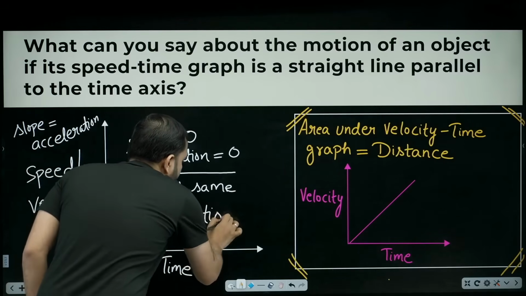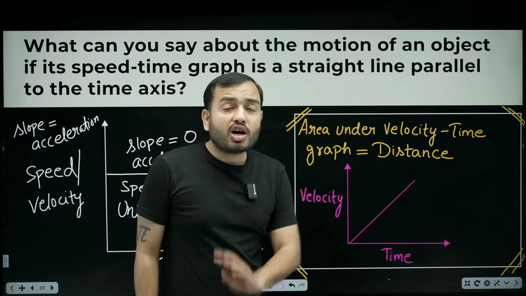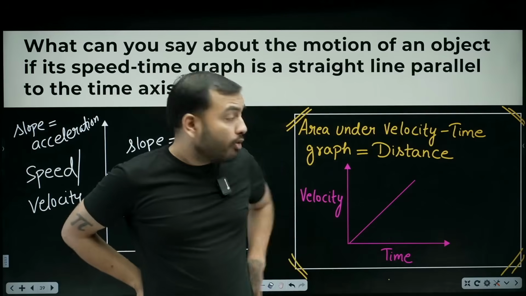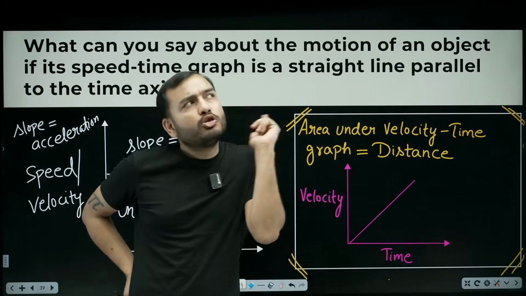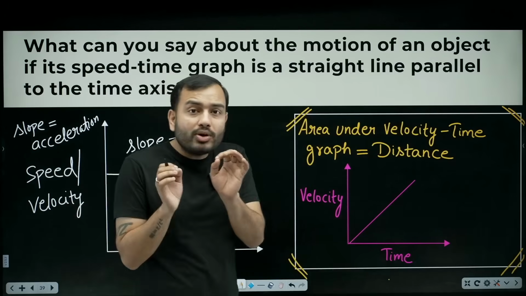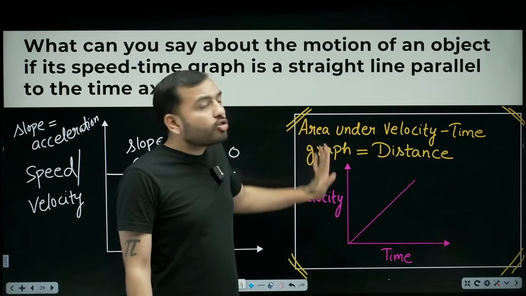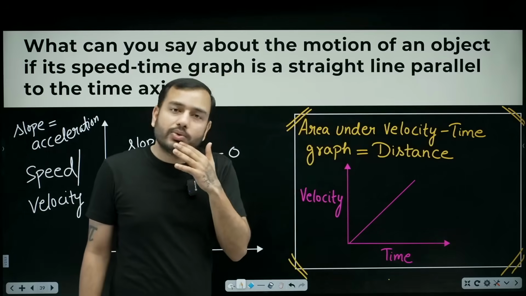Alright. Now there's one thing you need to watch. Velocity time graph. They ask you to find distance. If they ask you to find acceleration from a velocity time graph, that's very simple, slope. It's very simple, y2 minus y1 upon x2 minus x1. But if from a velocity time graph they ask you to find distance, then you don't have to do anything. The area under the velocity time graph is equal to distance.